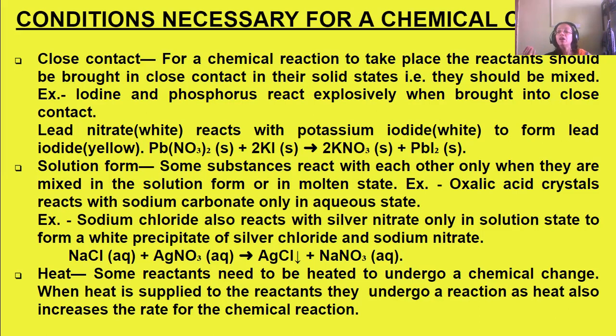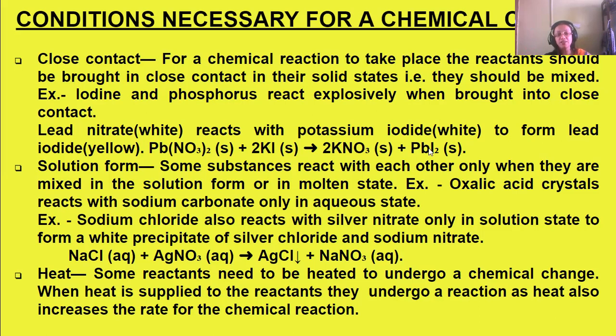What is a precipitate? A precipitate is an insoluble substance, in powdered form, which is left behind, settling down at the bottom after the reaction. So silver chloride is forming the precipitate, which is indicated by the downward arrow. Okay, next we are coming to